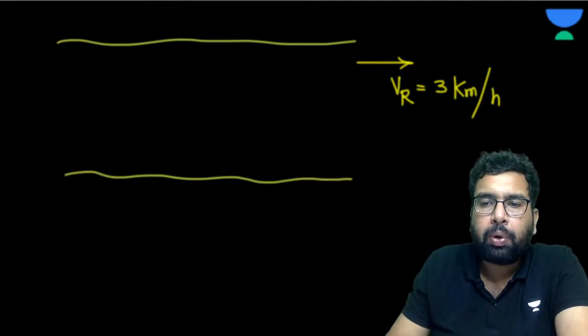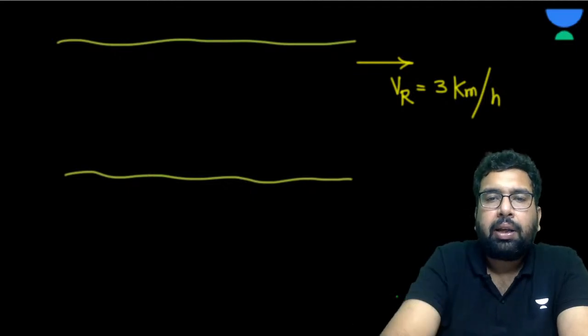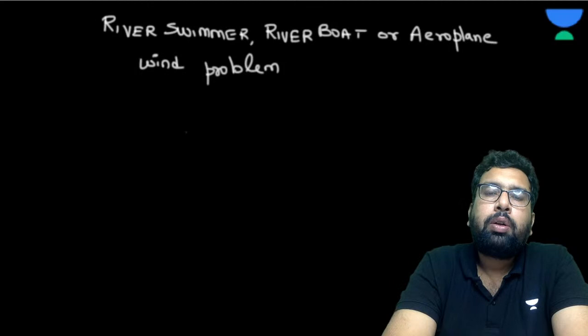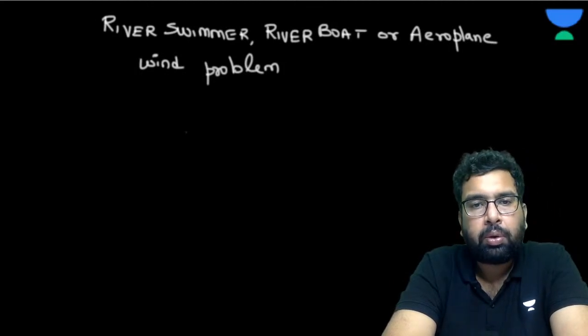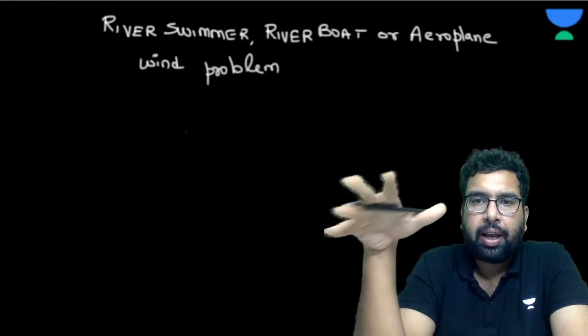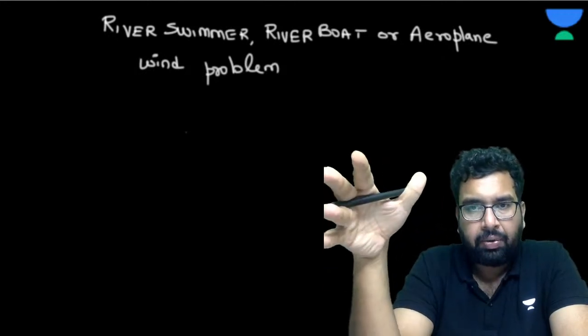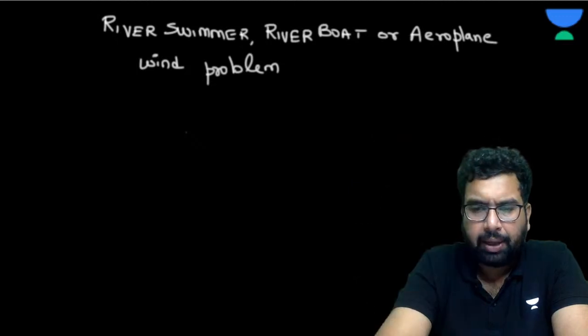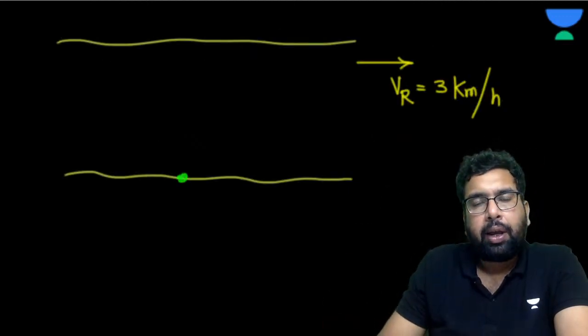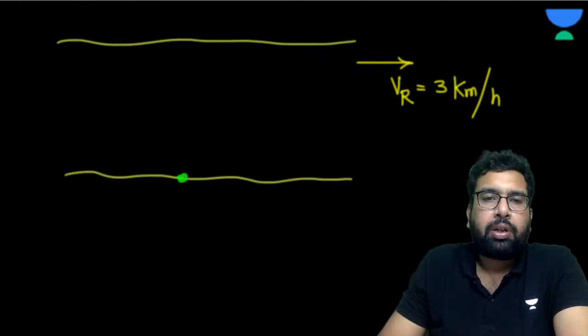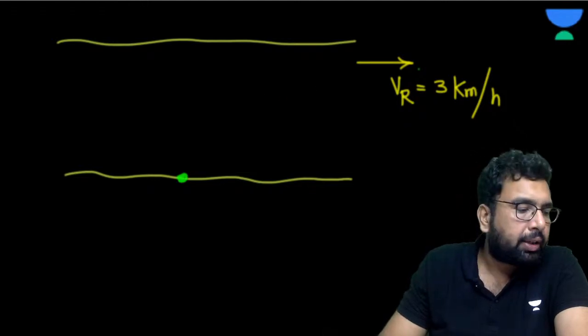Now there is a swimmer, and the same thing can happen with a boat, aeroplane, or wind. Wind is also a fluid. It flows like some river. So there is a flow of the wind, and the aeroplane is flying in it. All that is the same thing. So I can consider a swimmer. There can be a question in which they may say boat, or a question in which, instead of river, they say that this is the wind.